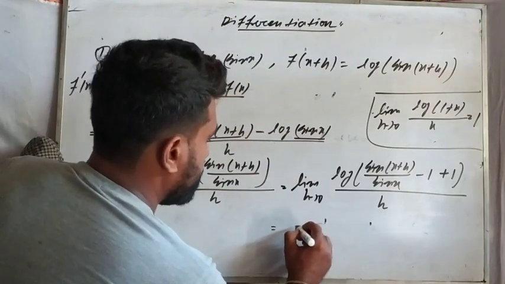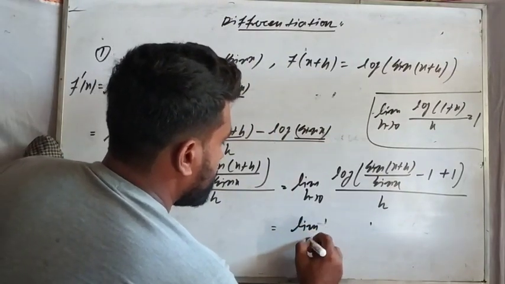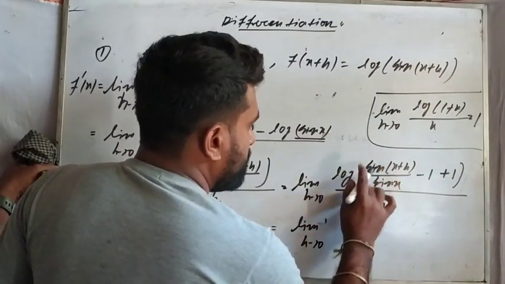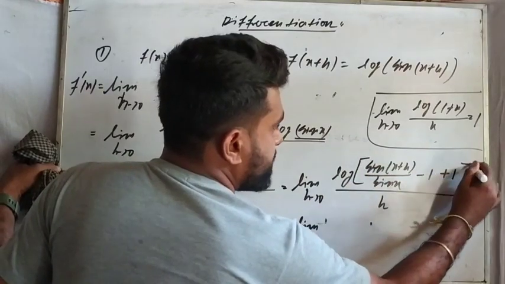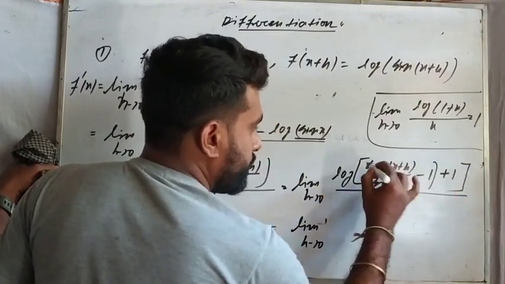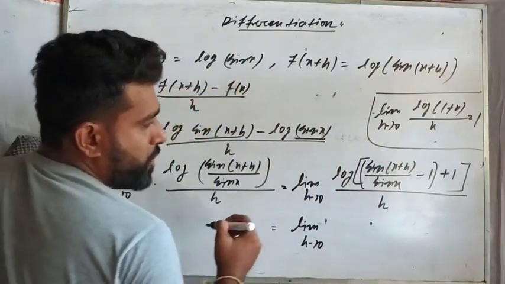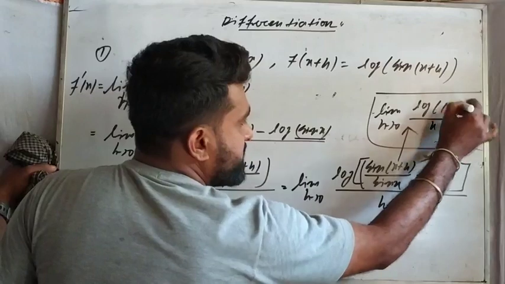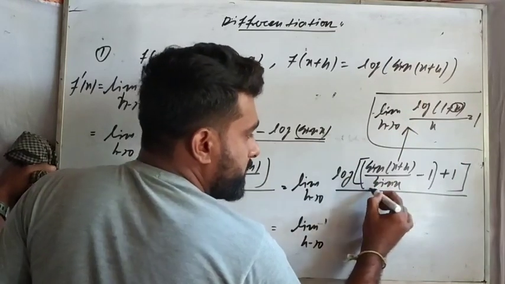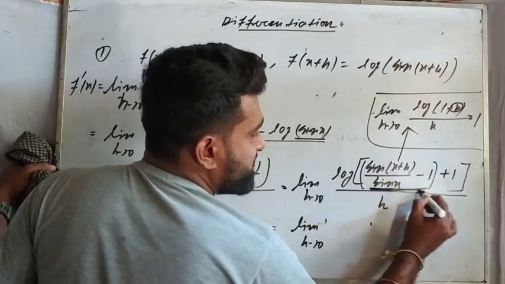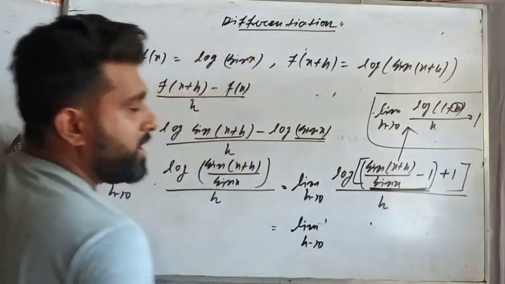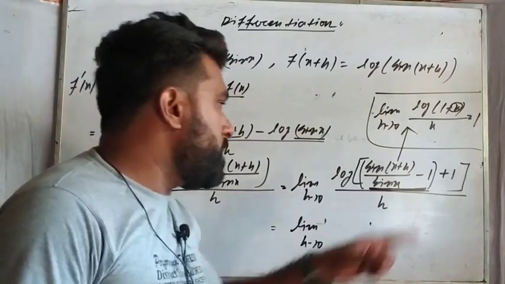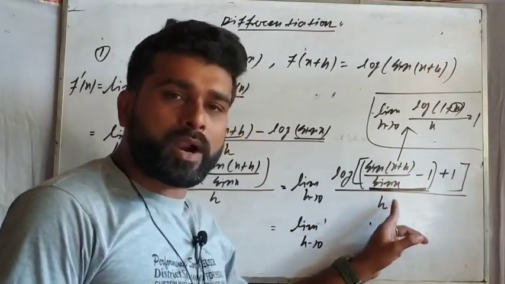In the next line, limit h tends to 0. Here you can see log 1 plus x, 1 plus x, this. Okay, so I think if you compare this expression with this part, then you can see in place of x, which term is there? This term is there. That means in place of x, this term is replaced by sine x plus h by sine x and then minus 1. So that means this same term should be introduced in the denominator part also.